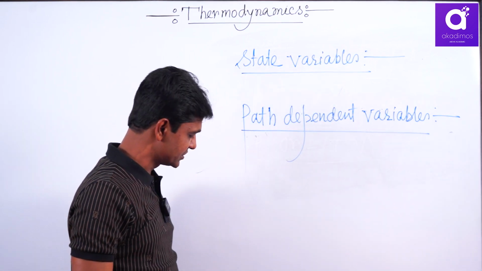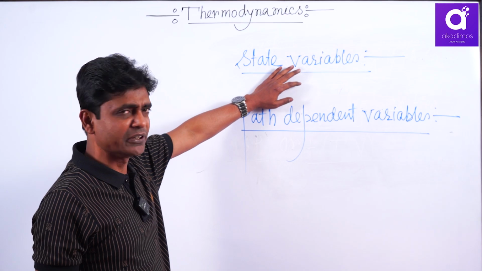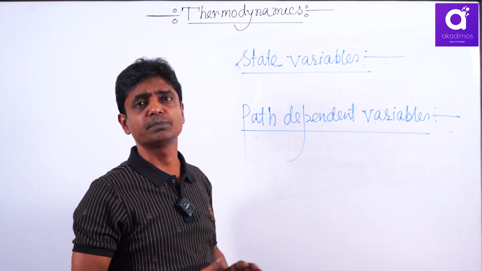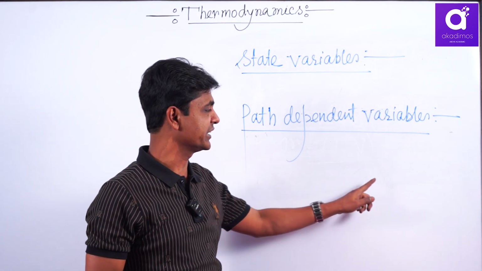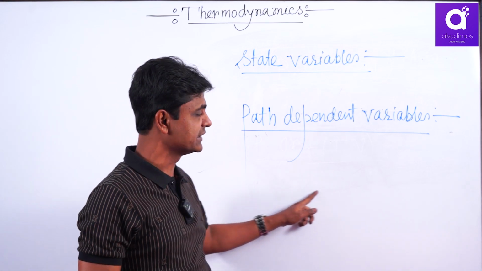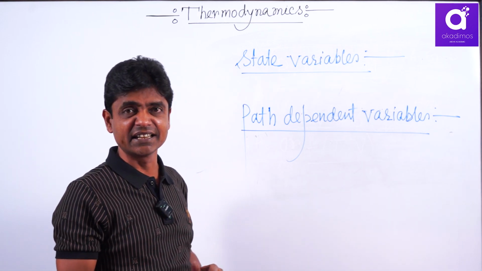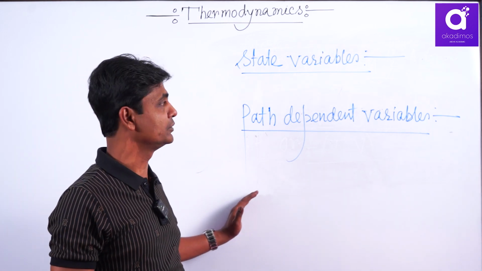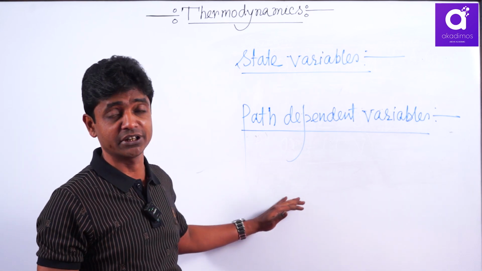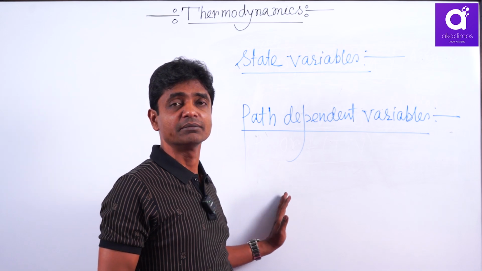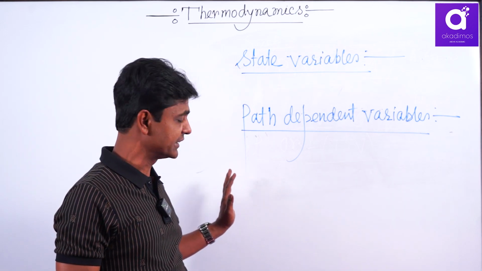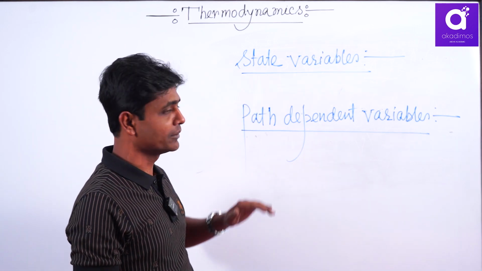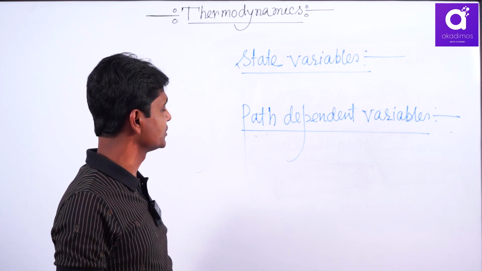Actually state variables depend on initial state and final state only, like displacement depends on initial and final positions. The minimum length is the displacement, but distance is path dependent. If you follow a different path, then the distance will be different. That is a path dependent variable. Like velocity is a state variable, and speed is a path dependent variable. So in thermodynamics also you will get some state variables and some path dependent variables.